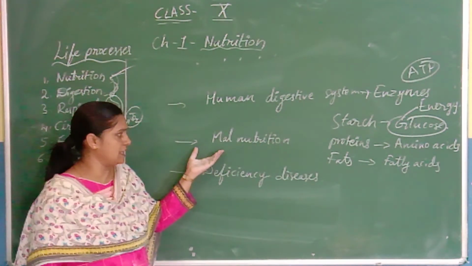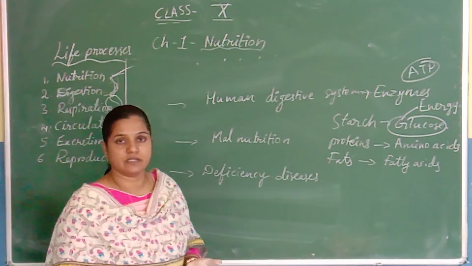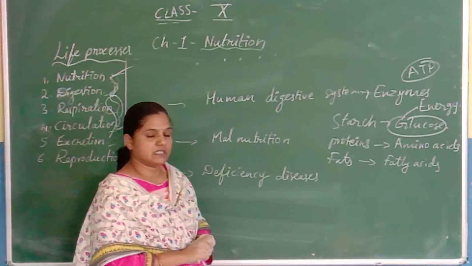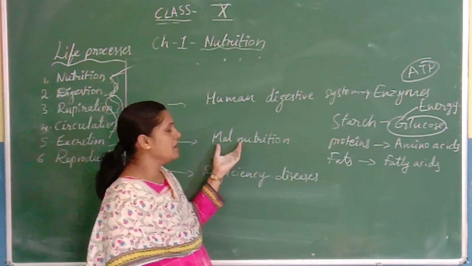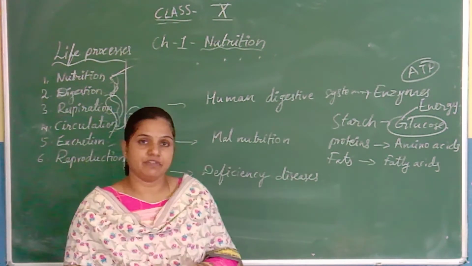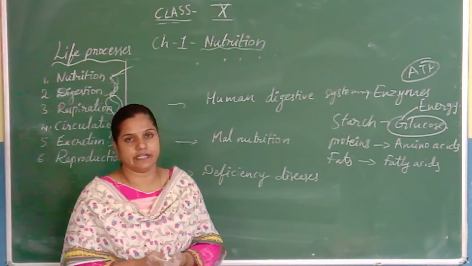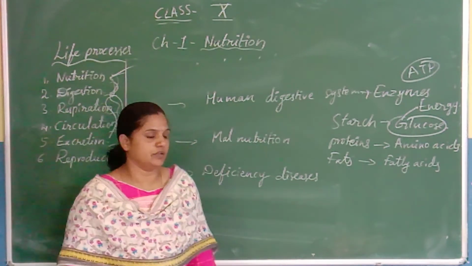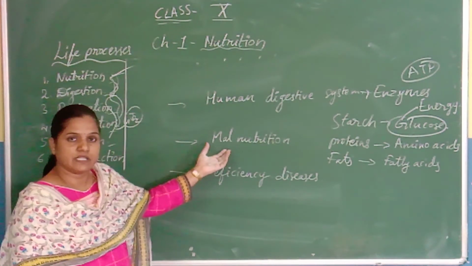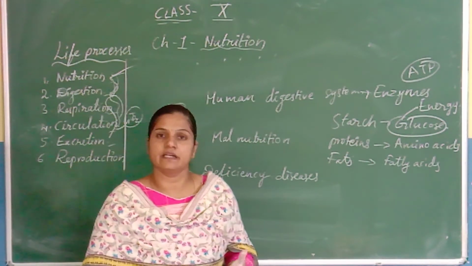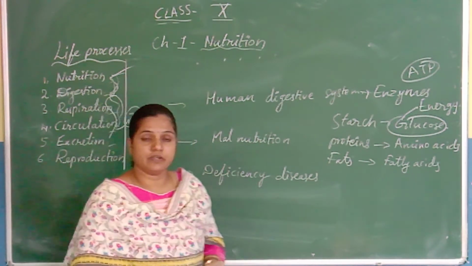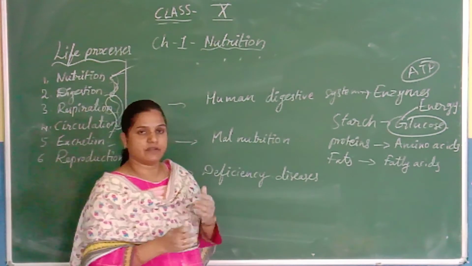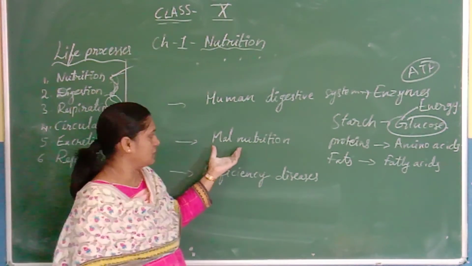And you have also learned about malnutrition. What is malnutrition? If any one or more nutrients are missed in the diet, the child will suffer with some disorders. These disorders are called malnutrition. Based on the type of deficiency of nutrients, malnutrition is of three types: protein malnutrition, calorie malnutrition, and protein calorie malnutrition. In protein malnutrition, the child does not get sufficient proteins in his diet. Whereas in calorie malnutrition, carbohydrates are not sufficient in the diet. Because of these problems, the child will not grow properly. So we have learned about those diseases.